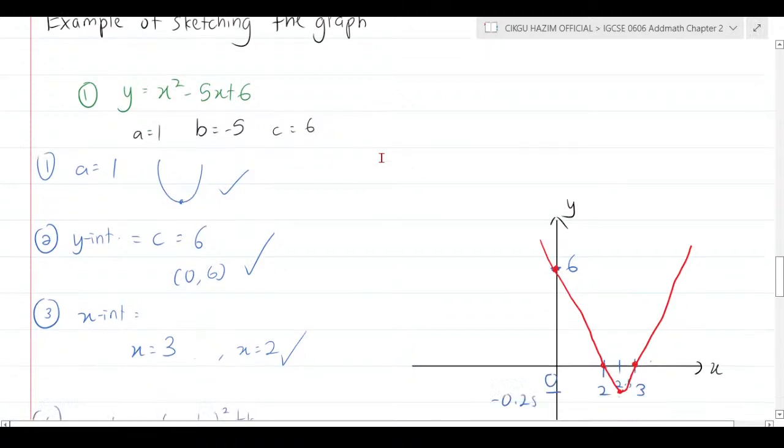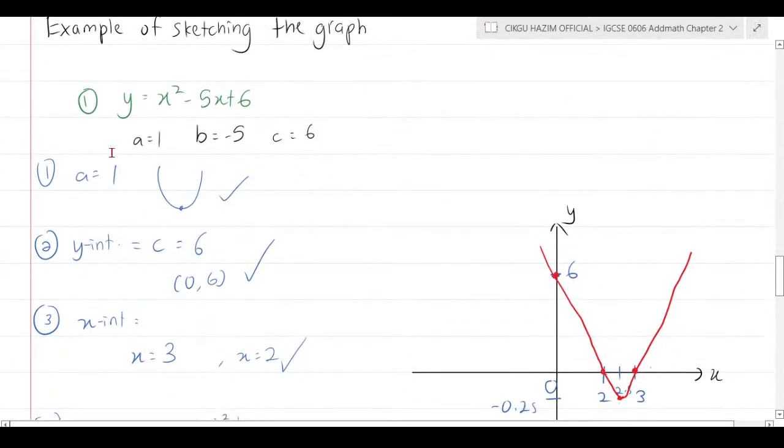Which is the first example here. a equal to 1, b equal to negative 5, c equal to 6. The first component is the shape of the graph. Identify the value of a. a is positive 1, so it must be smiling. And then find the y-intercept. The y-intercept equals the c value, which is 6, so it must be (0, 6).